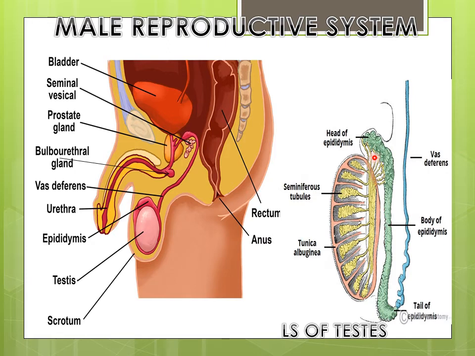The epididymis is continued by the side of the testis up to its back. You can see up to its back, from where a distinct sperm duct arises. This epididymis, it stores the sperms for some days, during which they are mature and they become motile. That is, they are capable of moving.